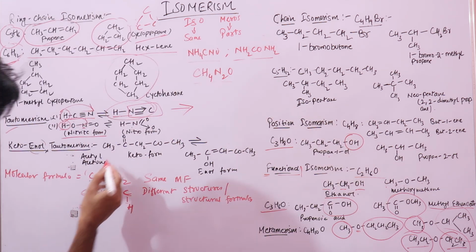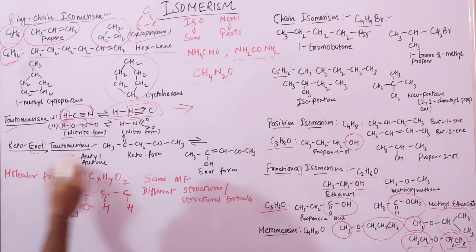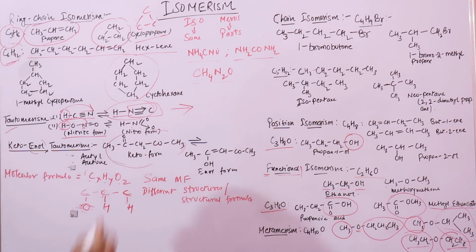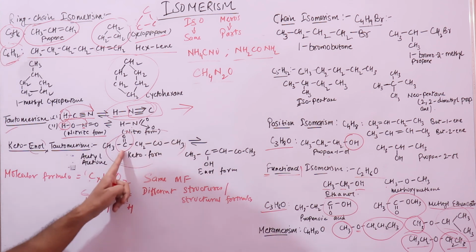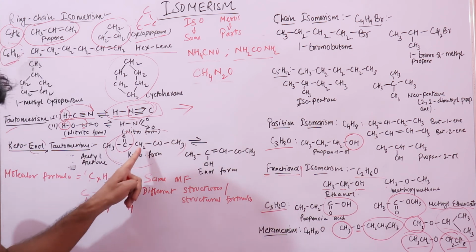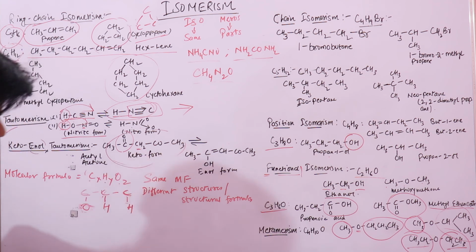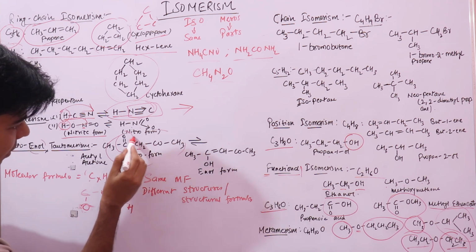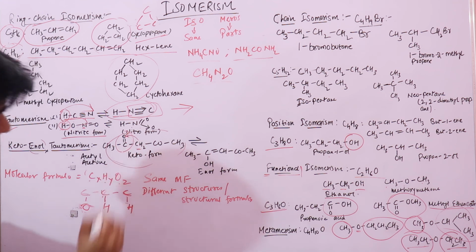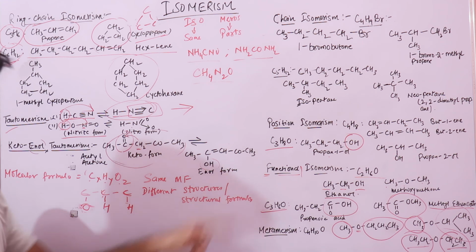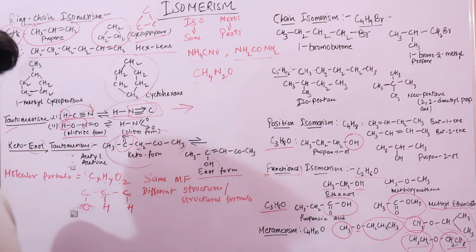right? You can see in keto-enol tautomerism, we have this compound where you have a ketone group, right? Now notice this hydrogen atom. If I move one hydrogen atom to this oxygen atom, what you get is a different compound, the enol form. Here you now have OH, an alcohol group. So this is your enol form, right?